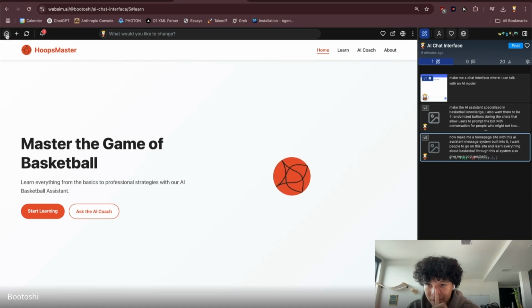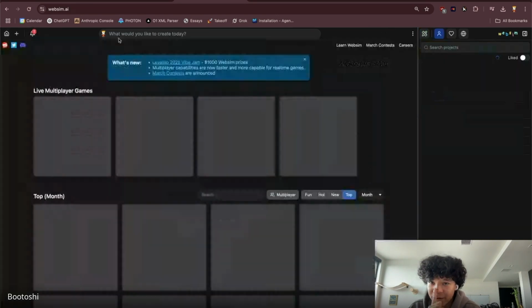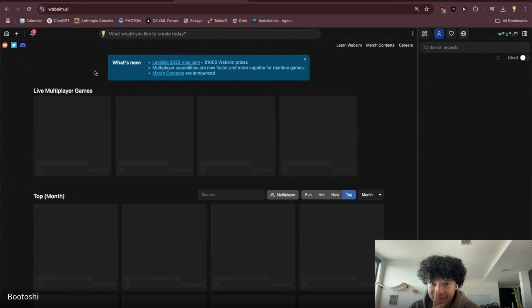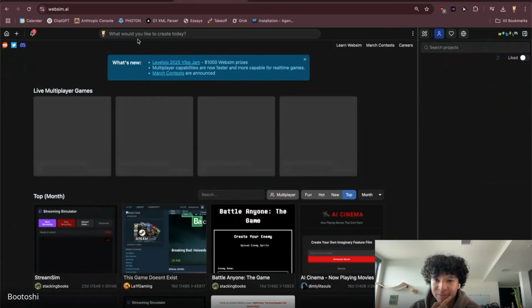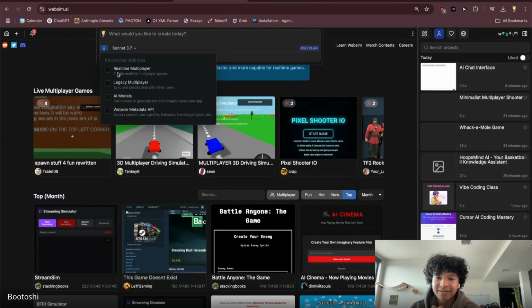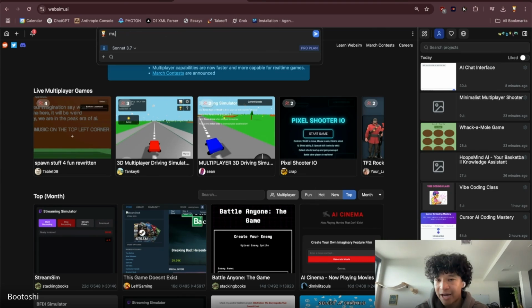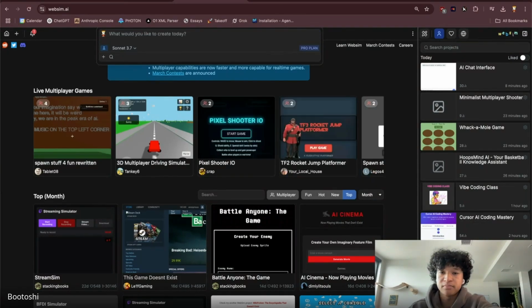Now, there is one part of the class. I told people I will show you how to make multiplayer games, and I don't think the prompt for the multiplayer game worked. So WebSim has this feature where if you just type in the word multiplayer, then the AI system working with it knows that you're trying to make a multiplayer game. So I want a multiplayer marble game.